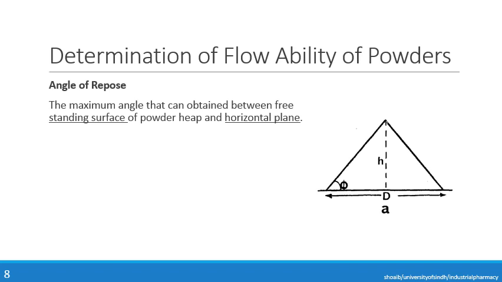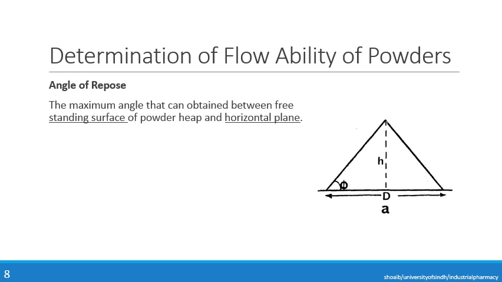For example, if we have a powder heap, from that heap we can determine the angle of repose, and from that angle of repose we can determine the flowability of the powder, whether it has good flow properties, poor flow properties, or no flow properties.